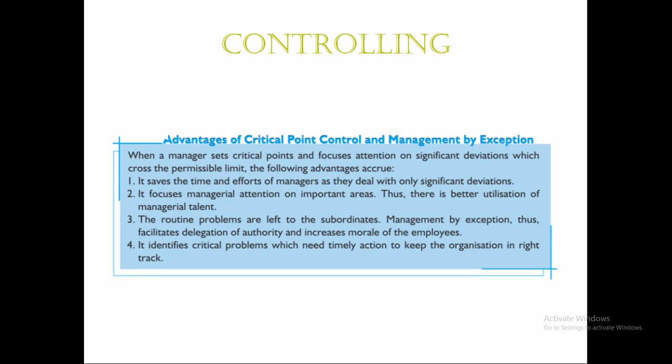So the next point is it identifies critical problems which need timely action to keep the organization on the right track. If the management is focusing on the acceptable deviations where there is only a small amount of deviation, they will not have enough time to take corrective measures in the areas where it requires managerial action, such as the key areas. The key areas are the ones in dire need of managerial overseeing and supervision. If the managers are looking at a 20 unit underachievement, they will not have enough time to find out why the key areas didn't function properly. So they should utilize their time on the key areas.